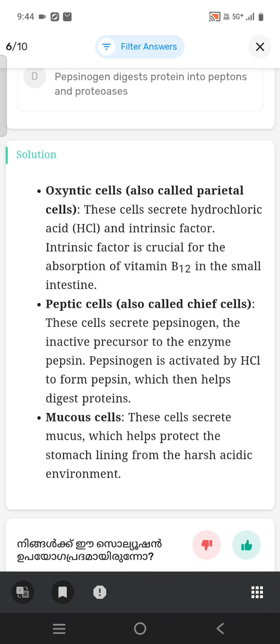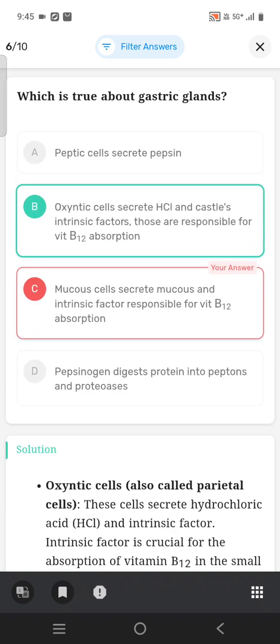Peptic cells, also called chief cells, secrete pepsinogen, the inactive precursor to the enzyme pepsin. Pepsinogen is activated by hydrochloric acid to form pepsin, which then helps digest proteins. Mucus cells secrete mucus, which helps protect the stomach lining from the harsh acidic environment.